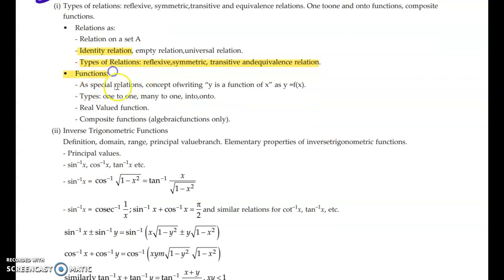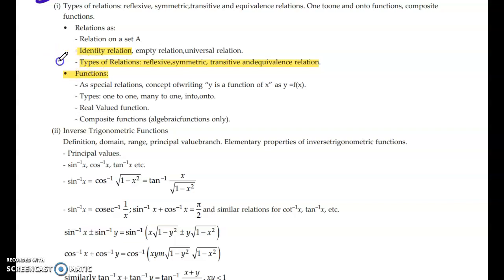Coming to functions, revise all these types: one-to-one, many-to-one, into, onto, but you should also know the names of these functions. Like one-to-one is known as injective, then onto is known as surjective, one-one onto is known as bijective. Many questions are there on bijective functions. They'll ask you to prove bijective function, but this time there is MCQ paper, so you'll not get any proofs. There will be a question of functions, and the options will be: it is one-one function, it is an onto function, it is both one-one and onto, that is bijective function, and the last option might be none of these.